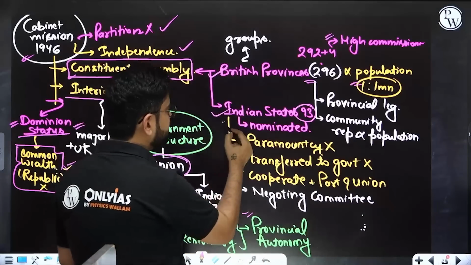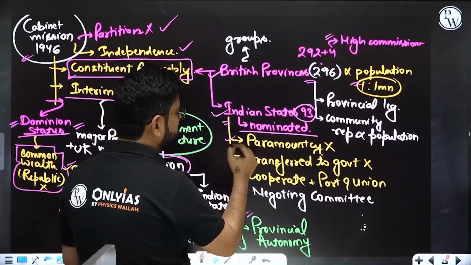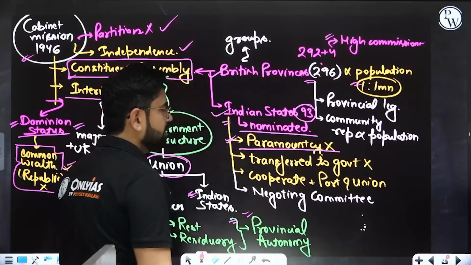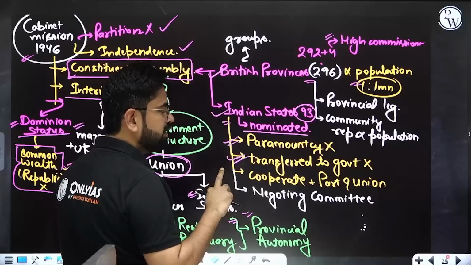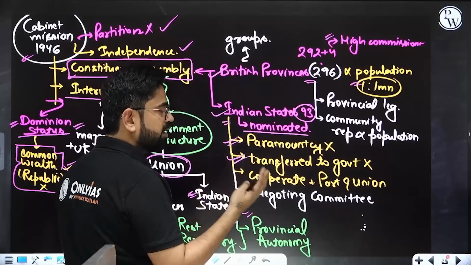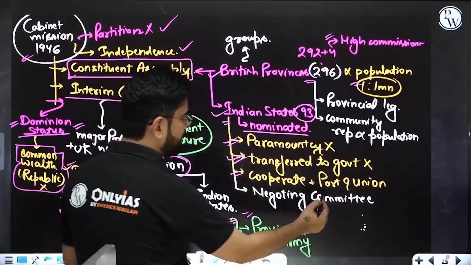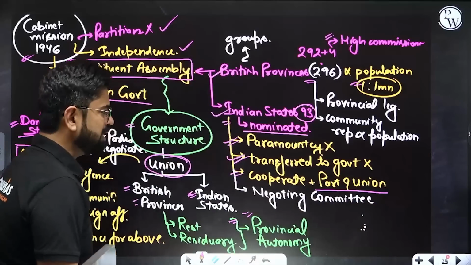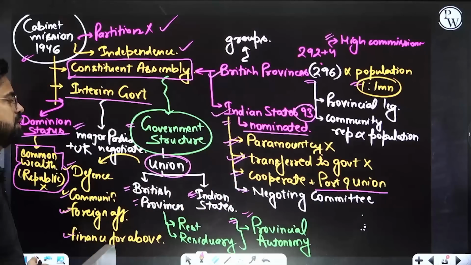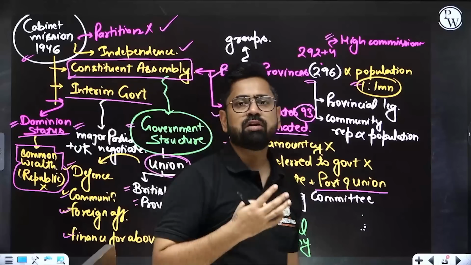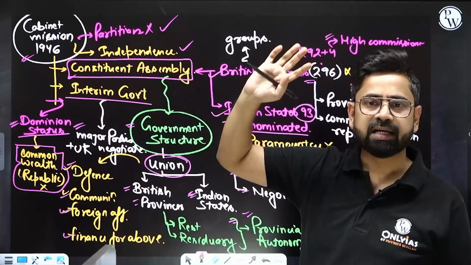For the Indian states, seats have to be nominated by the princely states. But an Indian or princely state cannot become independent. Now, paramountcy will be gone, and it will not be immediately transferred to the Indian government, and they will have to cooperate. They should become part of the union. Plus, there will be a separate negotiating committee who will negotiate what will happen to them. So that was the whole proposal. There is not a clear-cut independence for the princely states. A lot of things, by the way, are not very clear, which they have not clarified as well.